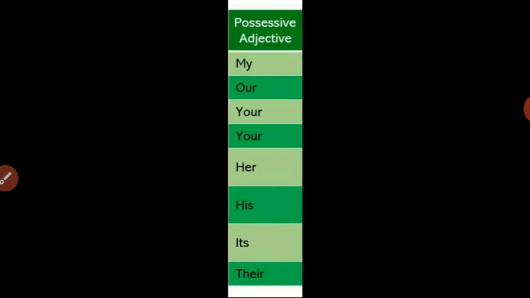So here is the next category, which is called possessive adjectives. Here, possessive means showing possession or ownership, and adjective, what is that? A word which gives information about a noun or pronoun, or a word which modifies a noun. How does it work in a sentence? Let us see with the help of some examples.